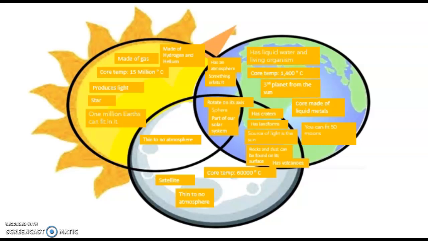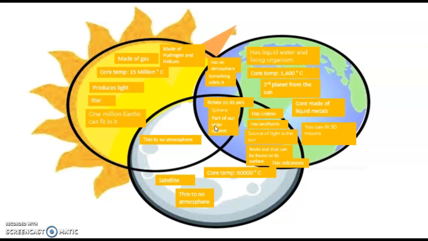Okay, so in previous questions, it asked you to review characteristics of the Earth, characteristics of the Moon, and then what the Earth, the Moon, and the Sun have all in common. This is a picture of a Venn diagram we did on Friday. So just to remind you, the couple of characteristics that they have in common is that they all rotate on their axis, which means they all spin. They're all a sphere, which means they are all circular, and they're all part of our solar system.